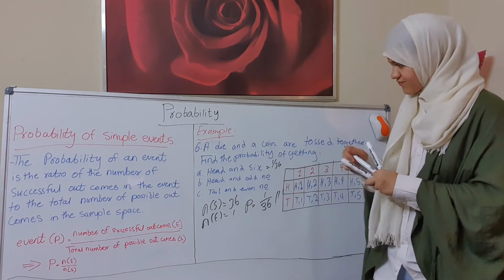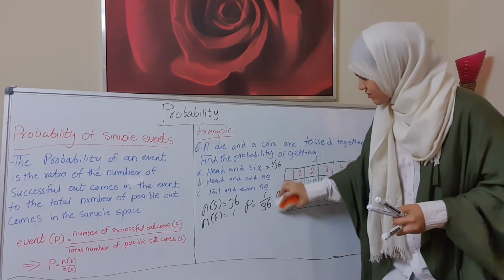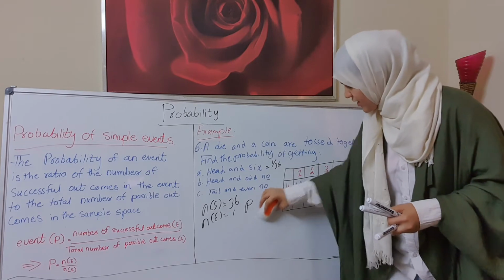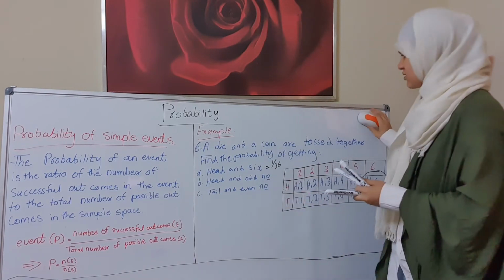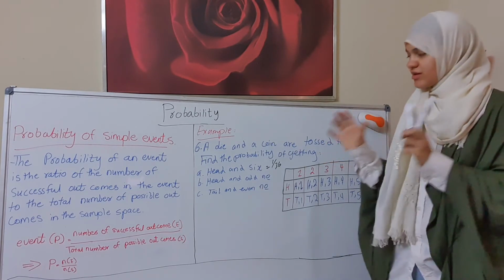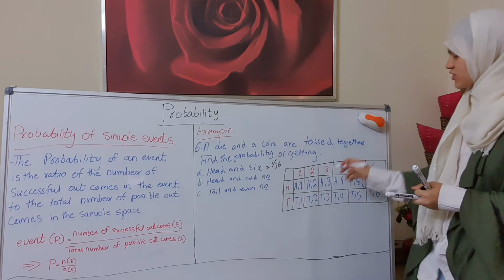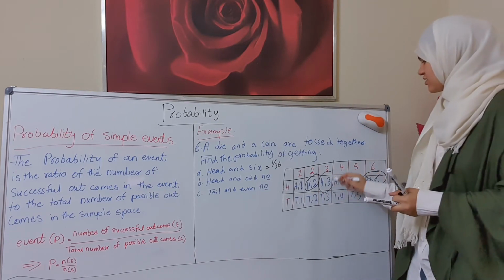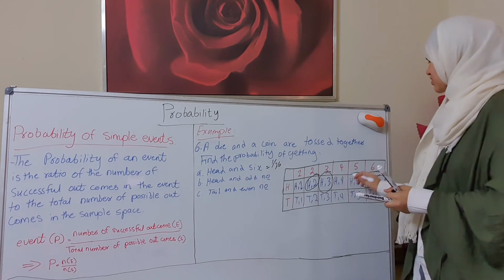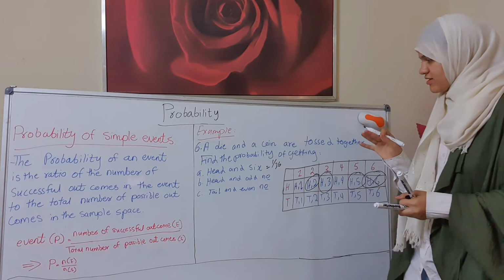Now B, it says head and odd numbers. The head with the number which is an odd number, for example, head with 1, head with 3, and head with 5. So that means what we have? 3.